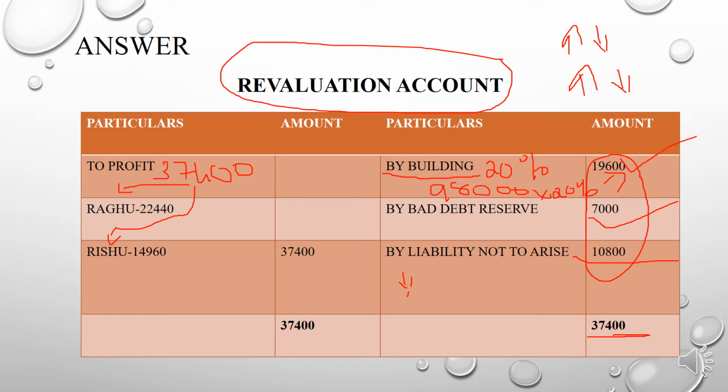The revaluation account profit is distributed among all the partners in their old ratio. If you do so, you will get 22,440 and 14,960, that is on the basis of 3:2. After totalling it, you will get 37,400 on both sides. So this is the revaluation account. Okay, clear.